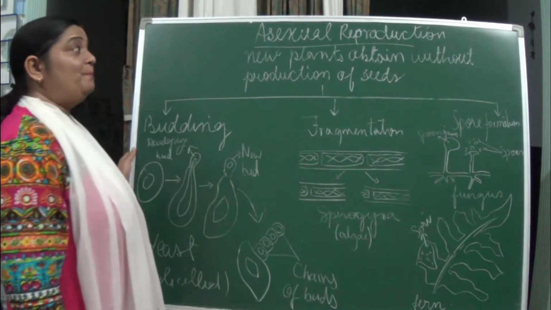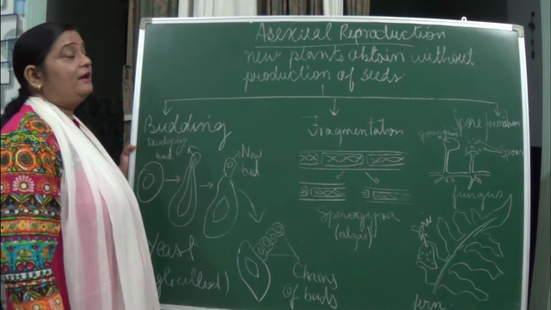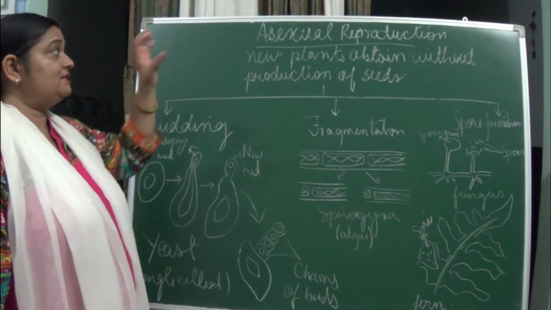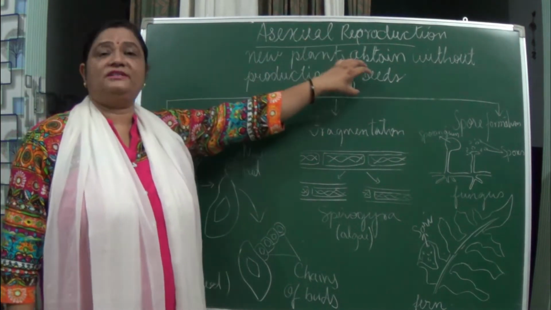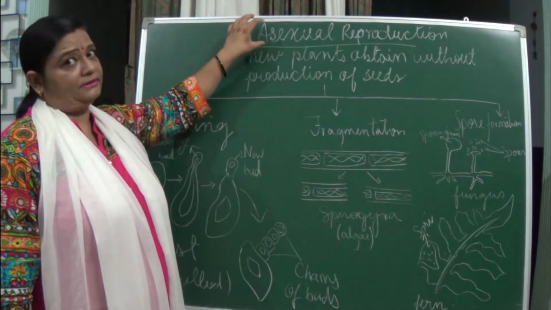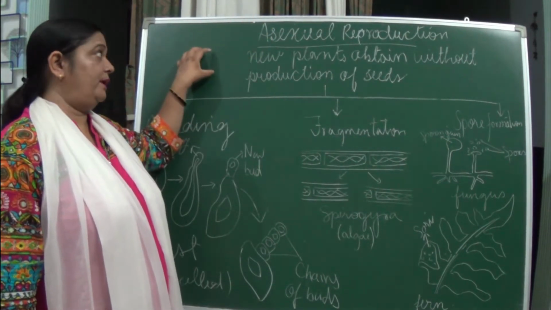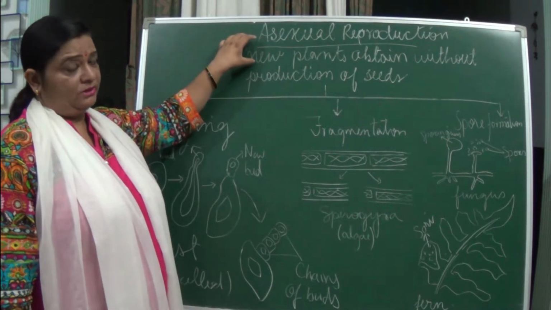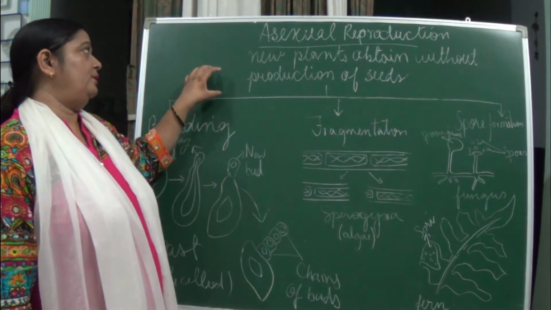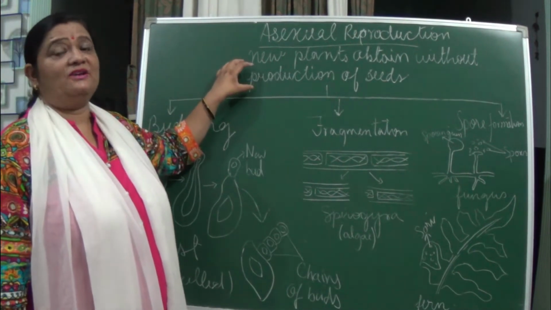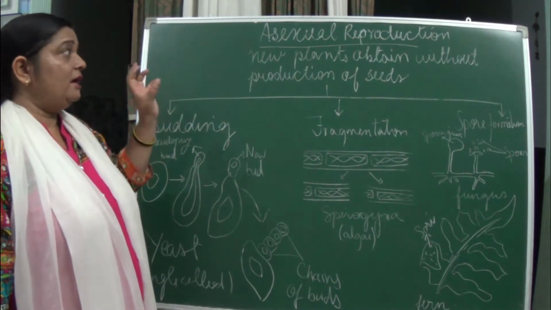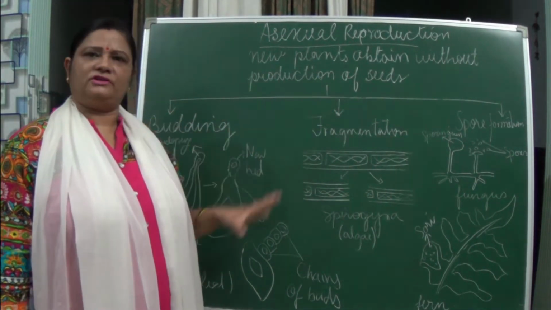In this, new plants are obtained without the production of seeds. In asexual reproduction, seeds are not formed. Here only one parent participates in reproduction. Two parents are not required. Gamete formation doesn't take place, and fertilization doesn't take place in asexual reproduction. Here new plants are obtained without the production of seeds.